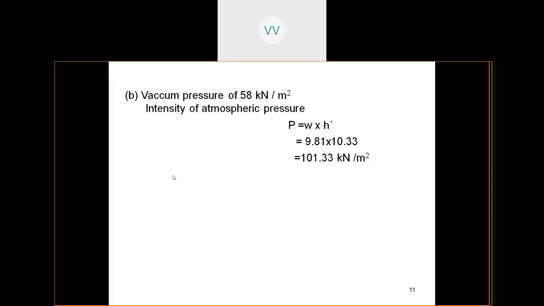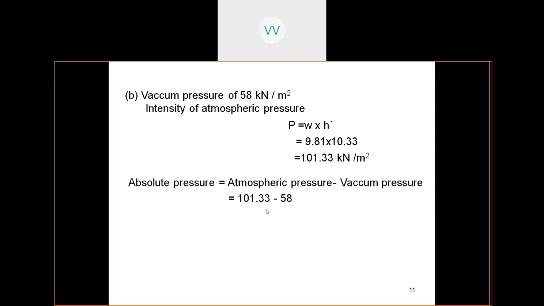Now let us find out the absolute pressure. Absolute is equal to atmospheric minus vacuum pressure. So substitute: you have 101.33, the intensity of the atmospheric pressure that you worked out, minus the given vacuum pressure, which gives 43.33 kilonewtons per meter square. So this is the pressure. The square is missing here, students. Just put a 2 here, and that will be sufficient.